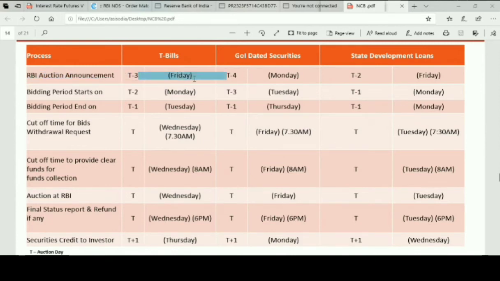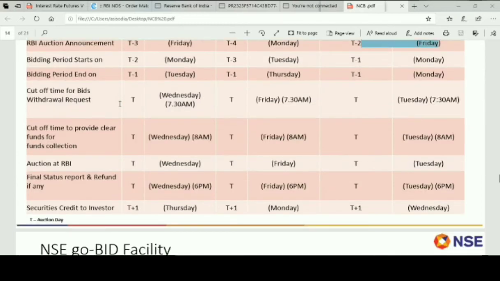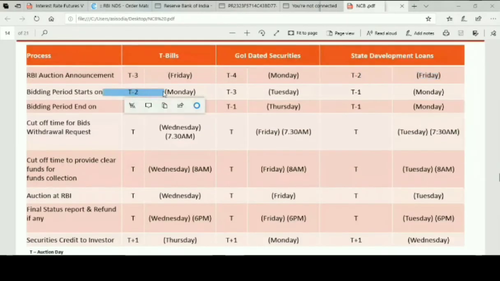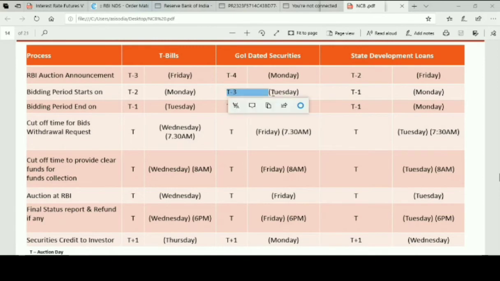For T-bills, this is Friday. For Government of India securities, this happens on Monday, T minus 4. And for state development loans, it is T minus 2 days. So Friday. The bidding then starts on T minus 2 days for treasury bills. For treasury bills, that will be on Monday. For Government of India securities, so Monday, and then next working day, that is Tuesday. So T minus 3, you have bidding process that will start.